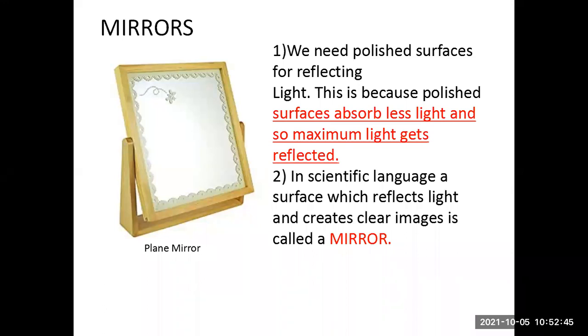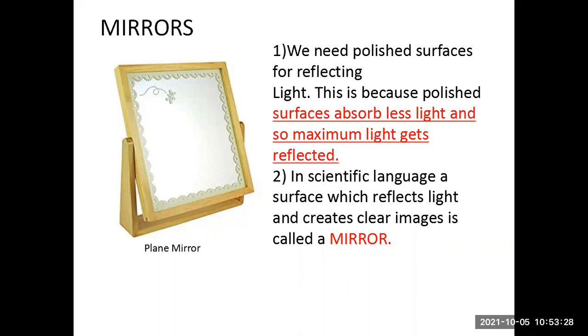We need polished surfaces for reflecting light. This is because polished surfaces absorb less light, and so maximum light gets reflected. Black substances absorb more light, whereas white substances absorb less light. You can observe this in your day-to-day life. Your mirror is also of white color, so it absorbs less light. The glasses of windows are transparent, they are white in color, so they absorb less light, whereas black substances absorb more light.